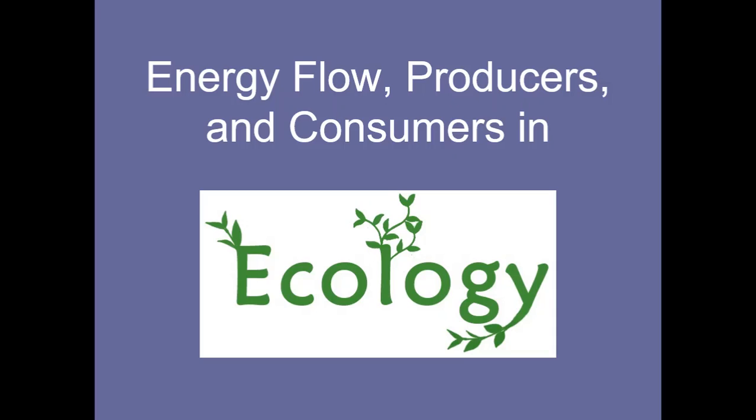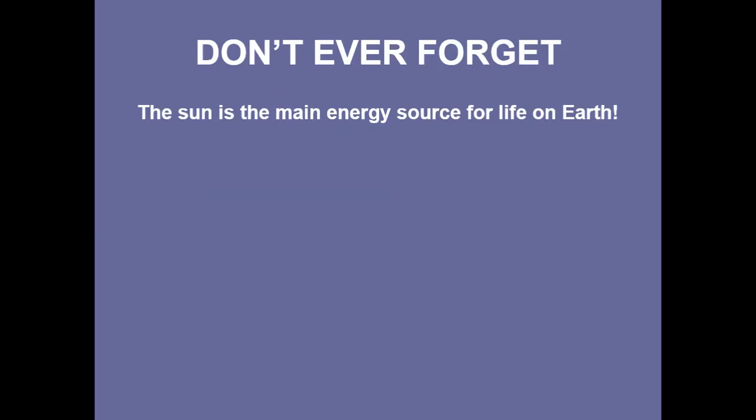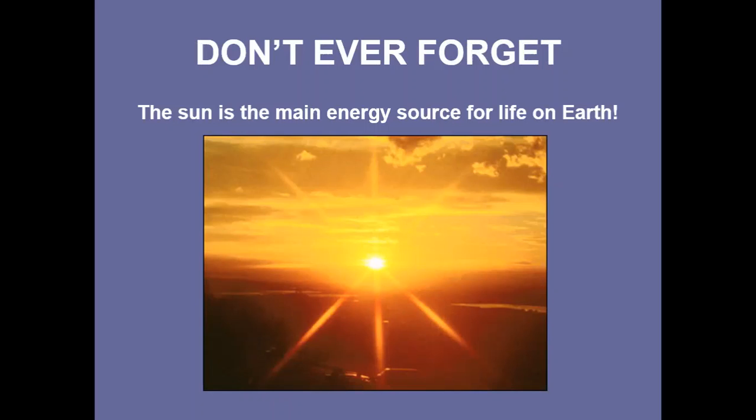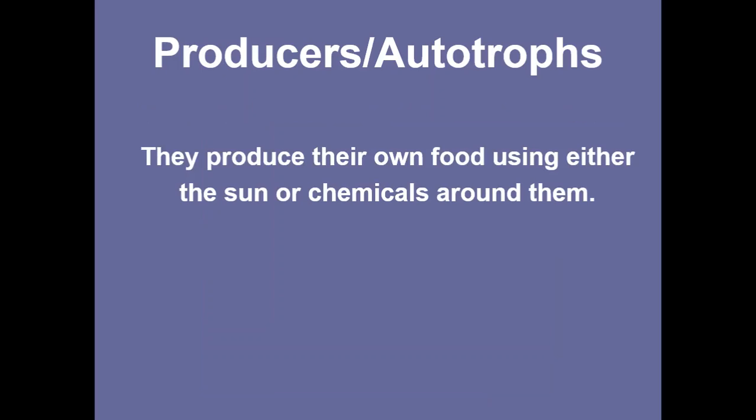Let's talk about energy flow: producers and consumers in ecology. Don't ever forget the sun is the main energy source for life on Earth. So, producers we can also call autotrophs. They produce their own food, either by using the sun or chemicals around them. Now, humans, we produce our own food in the kitchen, but we don't actually make it within our bodies. That's what we're talking about.